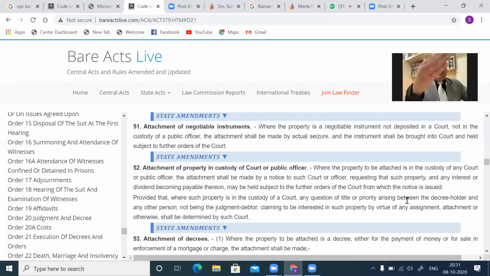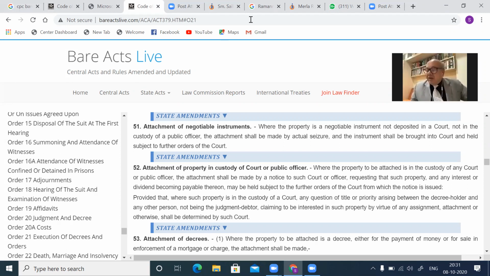Now, you know preferentially who should get it. The person having mortgages, they get the first right. Those whose charge is created, they will also get the first right, and also employees will get the preferential right. Then subsequently, in the last, the decree holders will get it. That the court will decide.